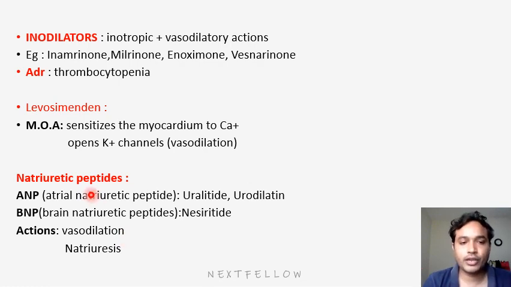Okay. ANP analogs are ularitide and urodilatin, and the BNP analog is nesiritide. If they ask an exam MCQ, remember BNP is produced from the ventricles and ANP is produced from the atrium. Their action is to decrease the cardiac burden by causing natriuresis and vasodilatation. Okay.